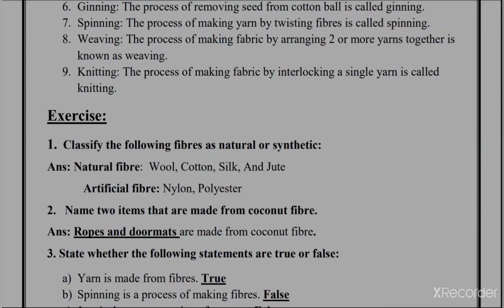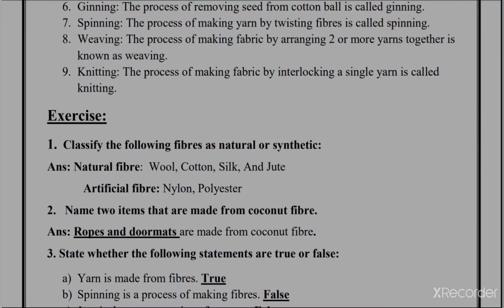Next one is knitting process, in which the process of making fabric by interlocking a single set of yarn is called knitting, and it is used for woolen material.